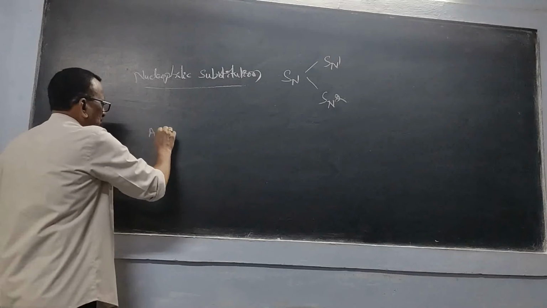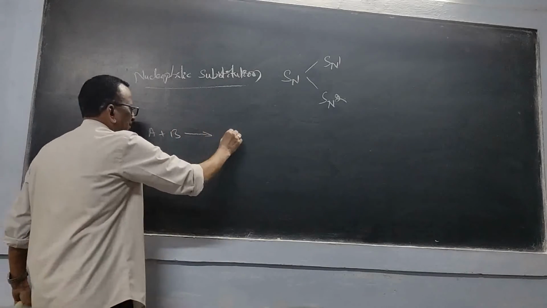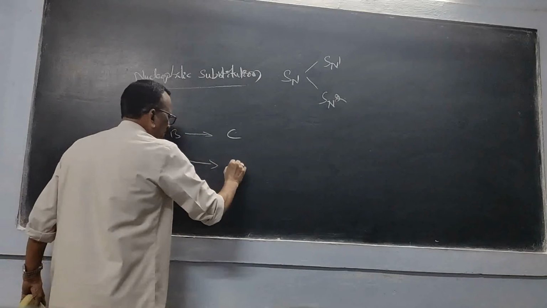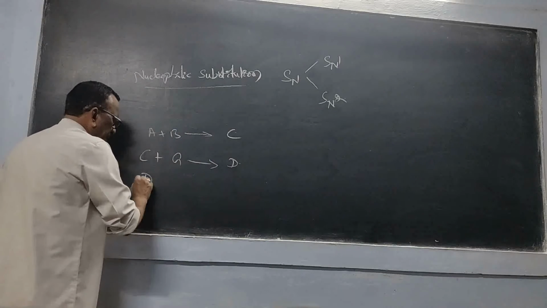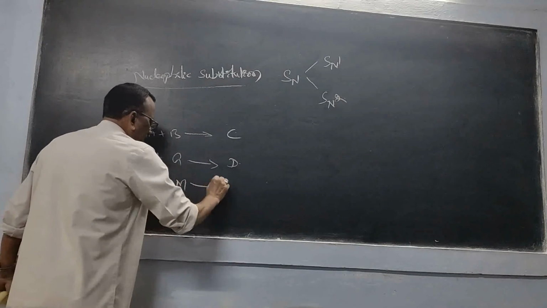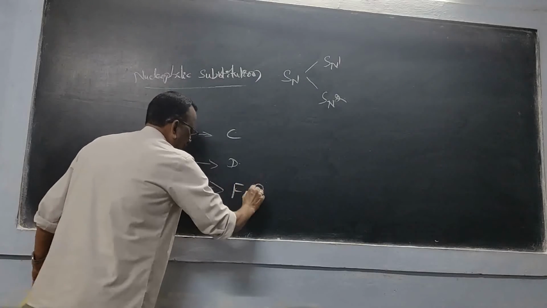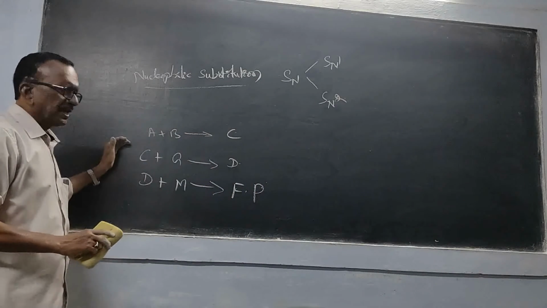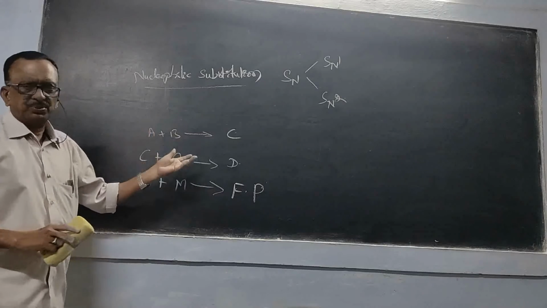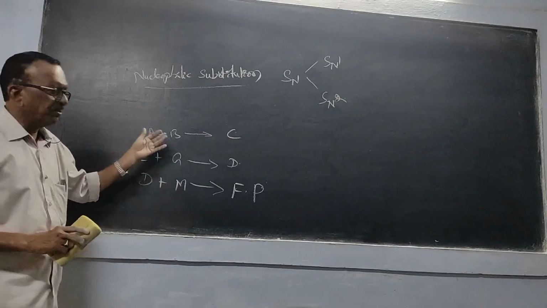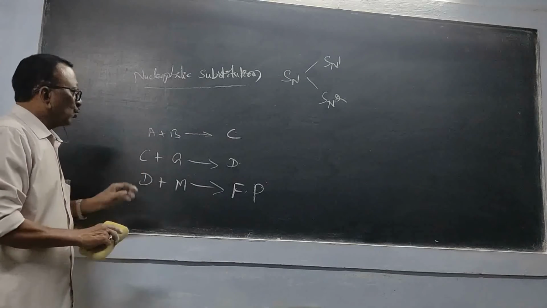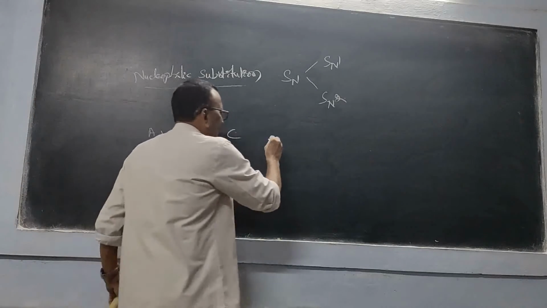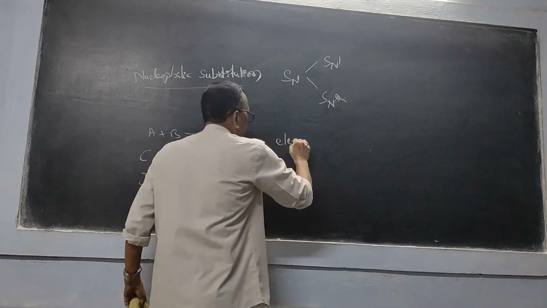For example, A plus B gives C. C plus some G will give D. Now D plus some M will give a final product. That means this reaction occurs in more than one step. Each individual step is called an elementary step.